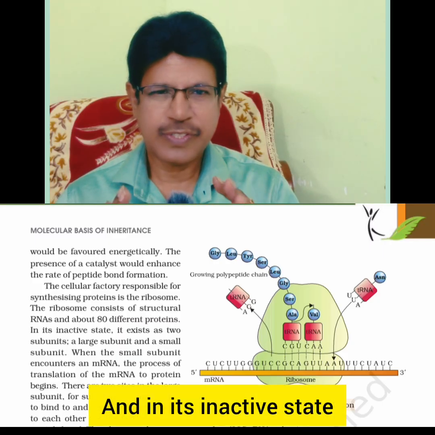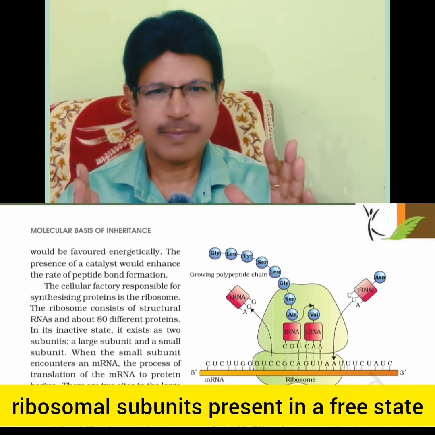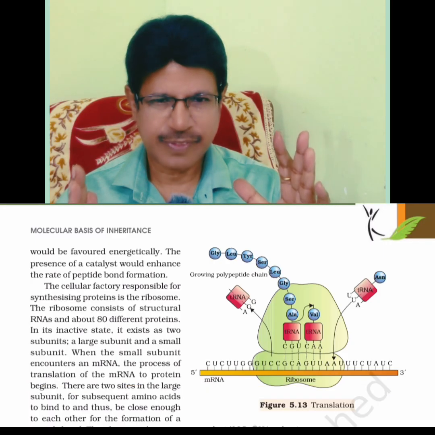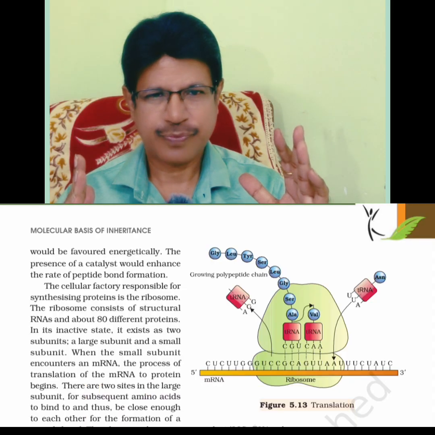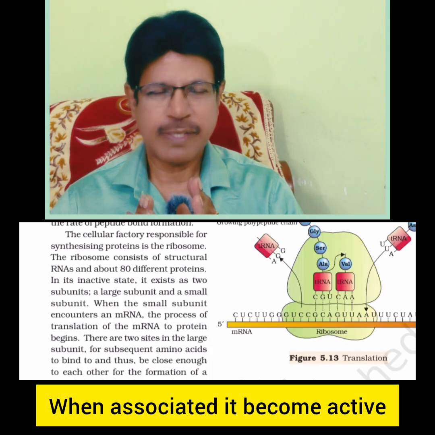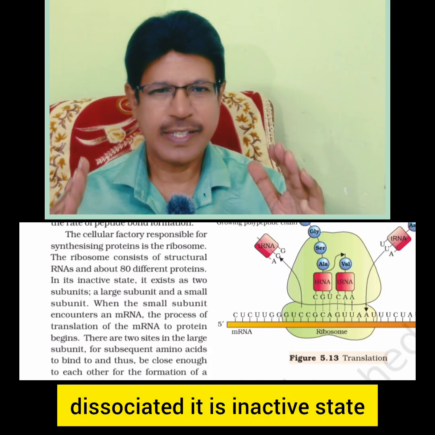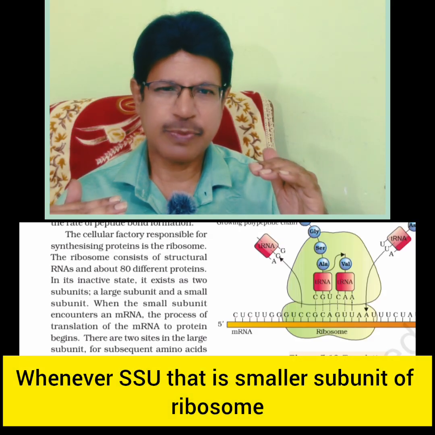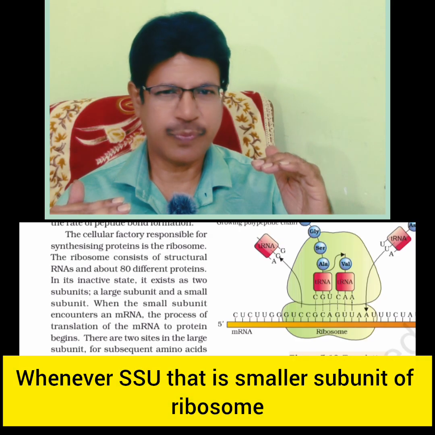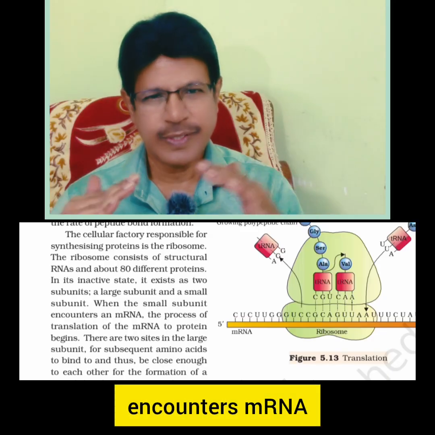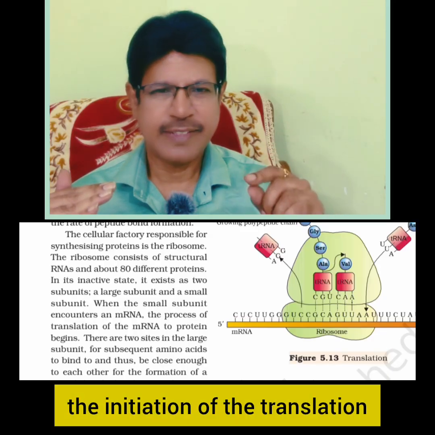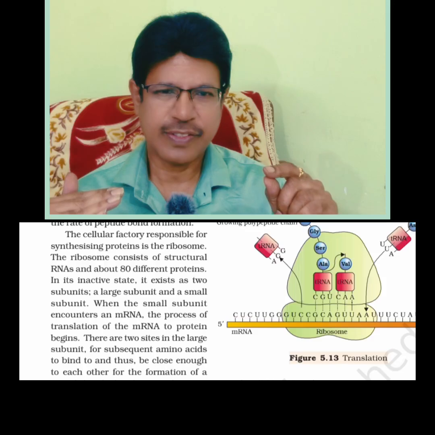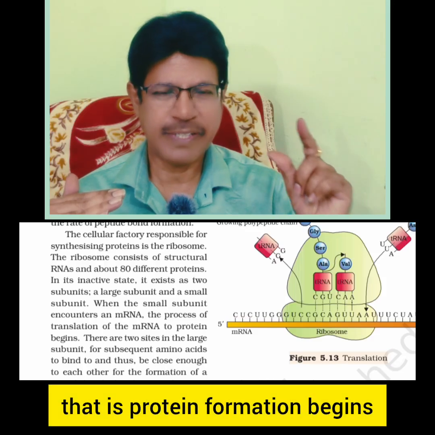In its inactive state, the ribosomal subunits are present in a free, dissociated state. When associated, the ribosome becomes active; dissociated, it is in the inactive state. Whenever the SSU, the smaller subunit of the ribosome, encounters mRNA, the initiation of translation, that is protein formation, begins.